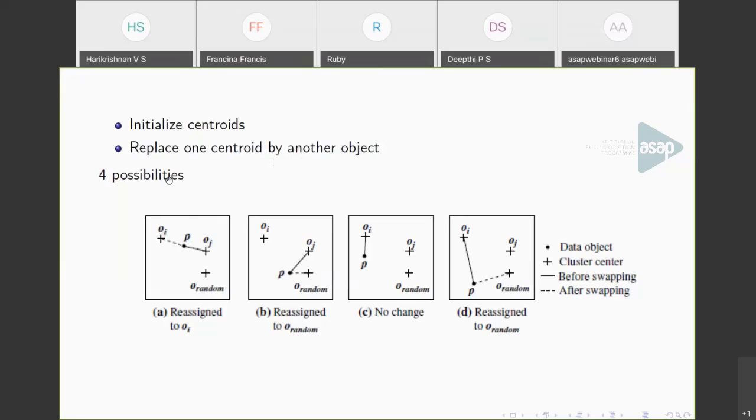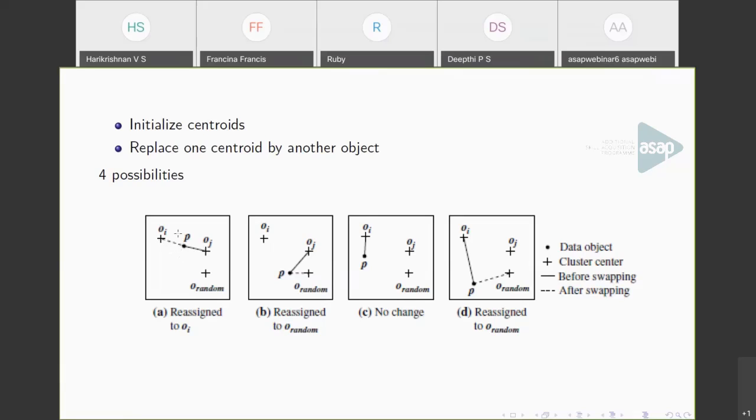Okay. So there are four possibilities we have when we reassign points. Consider these are the points, and Oi and Oj are the medoids. I'll explain the notations here. The plus represents centroids, the solid line represents cluster assignment before swapping, and the dashed line represents cluster assignment after swapping.